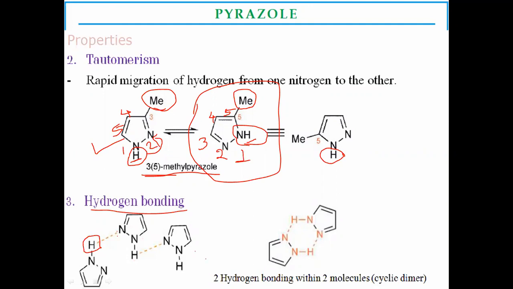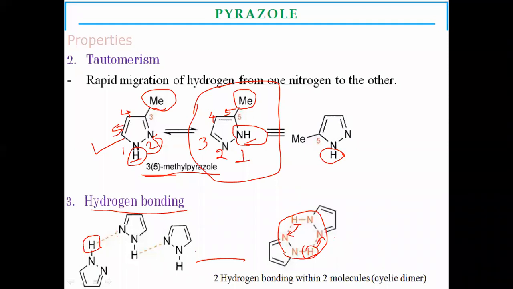Here, in the picture, this hydrogen binds to the second-position nitrogen, and this ring's hydrogen binds with the second-position nitrogen of the other, forming a cyclic dimer with the help of hydrogen bonding.